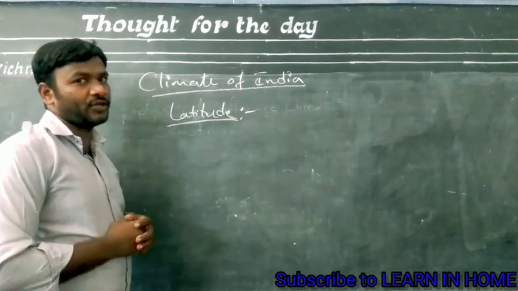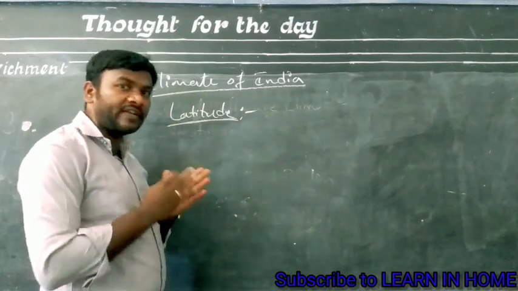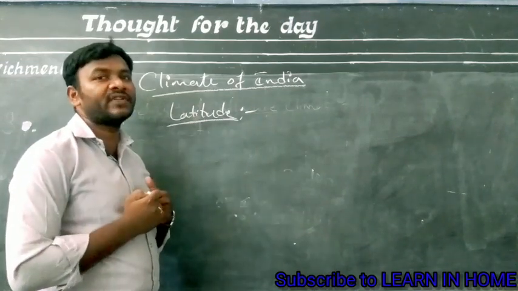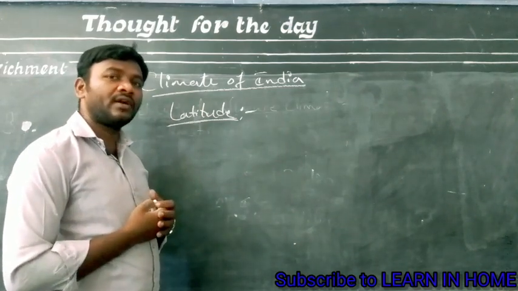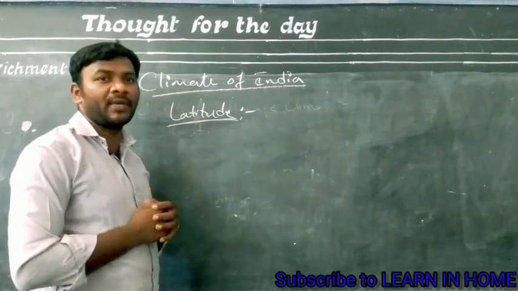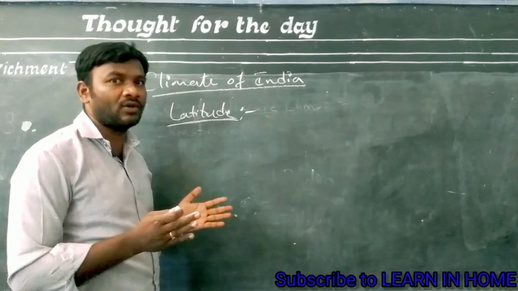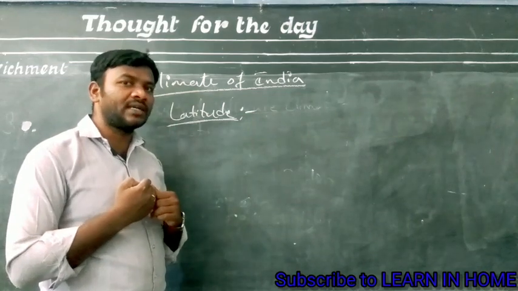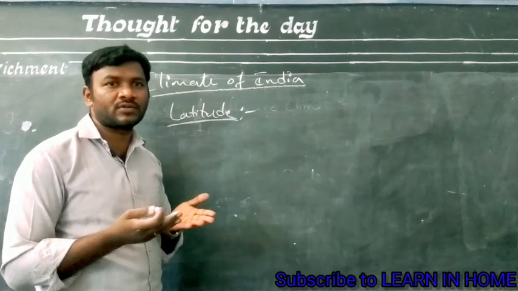So first one, latitude. Observe here, the temperature of a place depends upon the insolation, or how much heat is received by the earth. In the previous classes, like 9th and 8th classes, we have learned what insolation is, how much insolation is received by the earth. Is it the same in all places, or different in different places? That we have learned already. So we know that insolation, that is heat received by the earth, is different in different places. The amount of insolation depends upon latitudes.